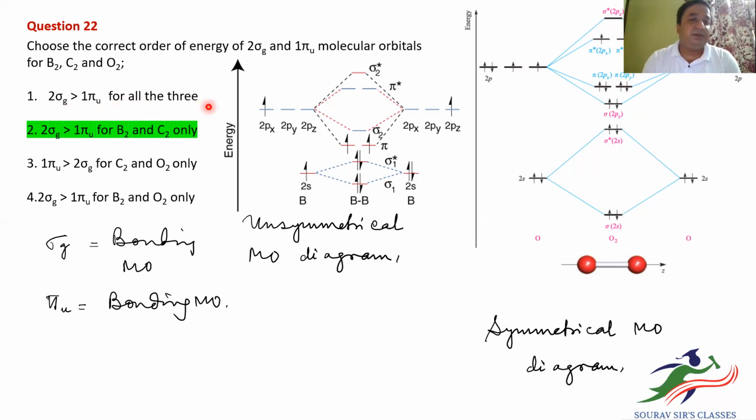No, because 2 are unsymmetrical and 1 is symmetrical MO. Sigma 2g is greater than 1 pi u? Yes, for B2 and C2 only. That is true, because B2 and C2 have the same molecular orbital diagram.